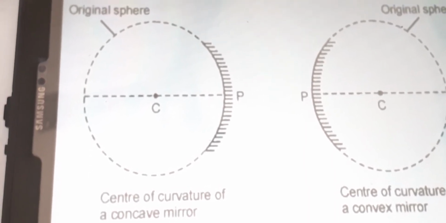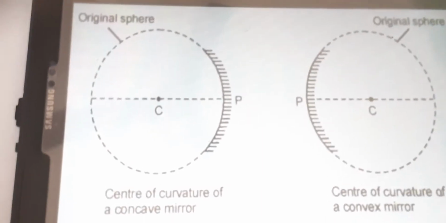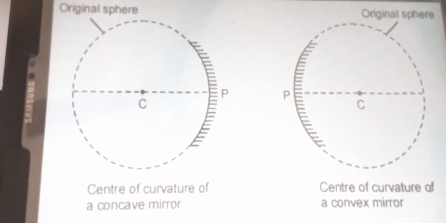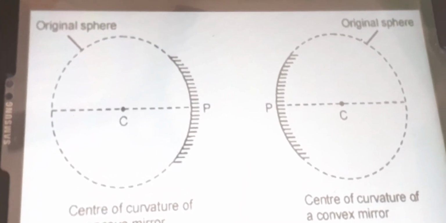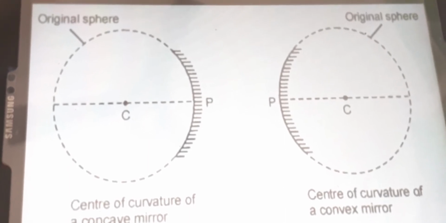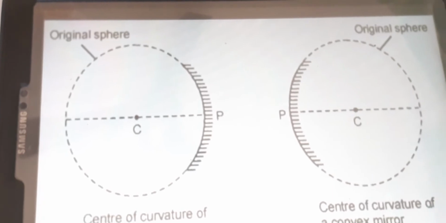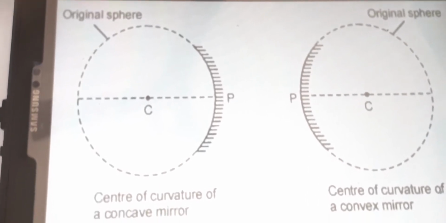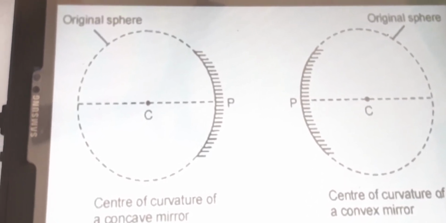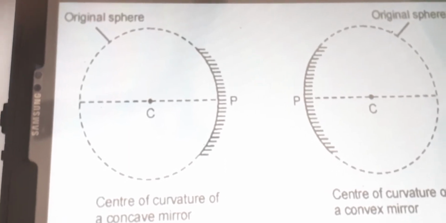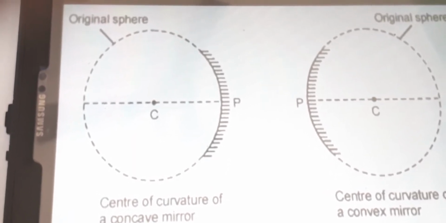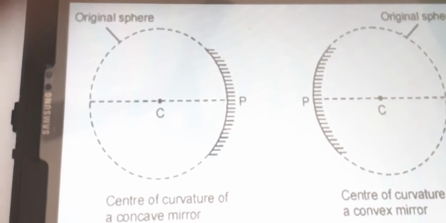So pole, center of curvature, principal axis, focal point: these four are very important to understand the images formed by spherical mirrors like concave and convex mirrors. Further information you can get in your higher classes, maybe 8th, 9th and 10th. Clear? Now I am going to show one video.